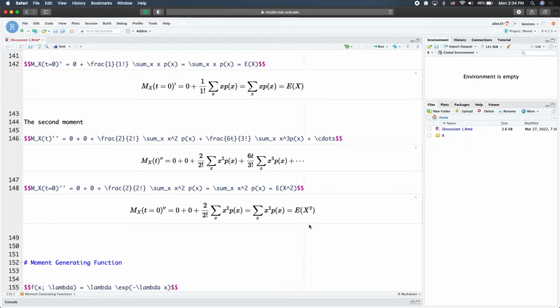Basically it's the E of x squared minus the square of the expectation. So once we have a moment generating function, first moment, and second moment, we will be able to obtain the mean, or the expectation, and the variance. It's just one application that we can use for the moment generating function.